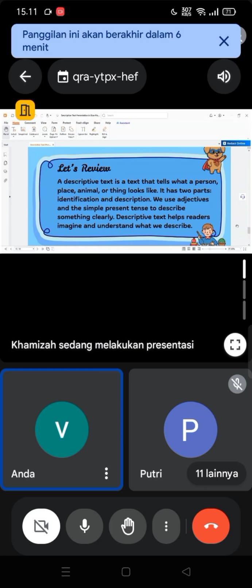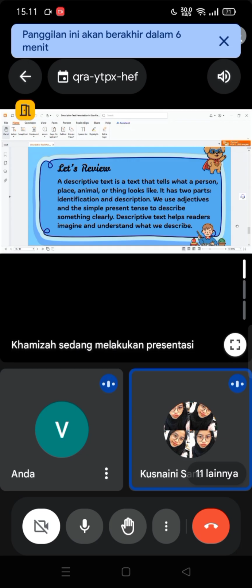And do you still remember the generic structure or the parts of descriptive text? Yes, Miss. Can you state? The first is identification and description. Yes, thank you. The first is identification and then description.